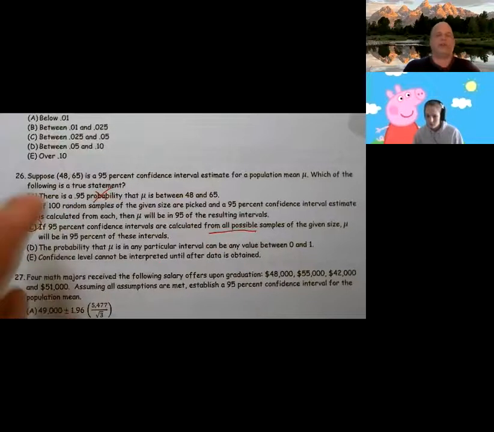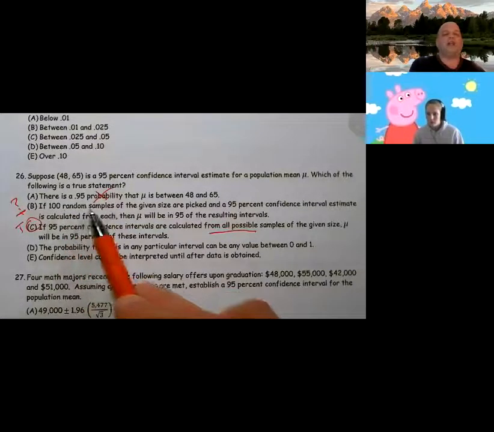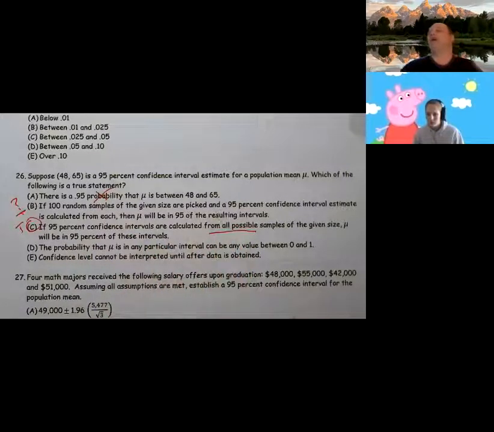And you're like, wait a second, B and C are really close, and they are. So what this says, in repeated sampling, we expect to capture 95% of the time. In other words, it works 95% of the time. So if we take all possible samples, 95% of them will capture it. If 100 random samples are picked, we expect that 95% will.